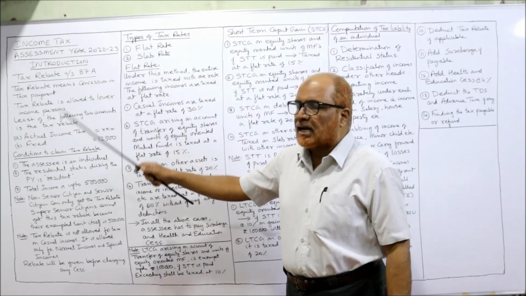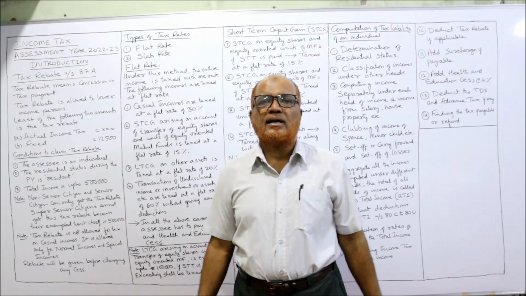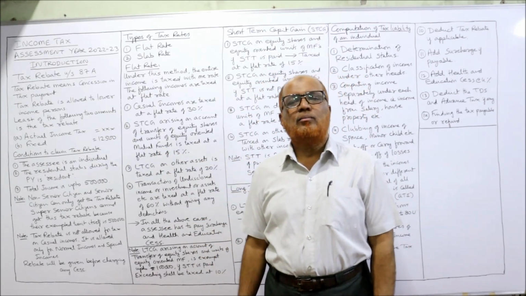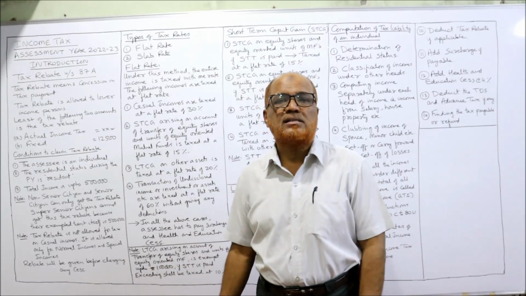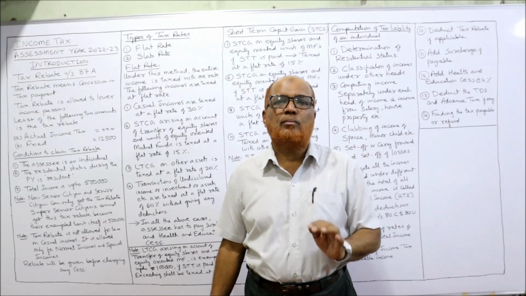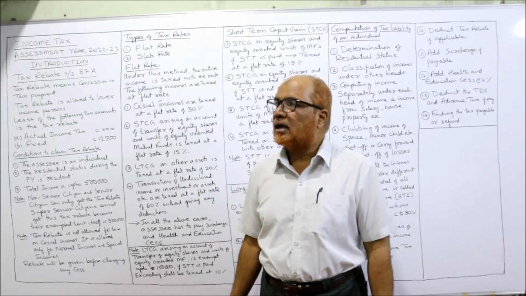Tax rebate means concession in tax payment. Concession or reduction in tax payment is called tax rebate. The tax rebate is allowed to lower income groups. Everybody will not get the tax rebate. The tax rebate will be allowed only to lower income groups. Who are called the lower income groups? I'll explain in the conditions.